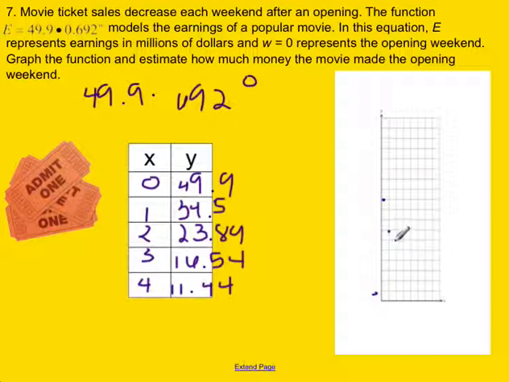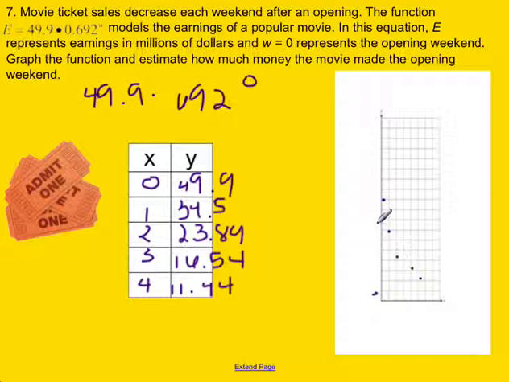And then for 23, here's 30, and then 25, and then 23 is going to be about here. Then we're going to go to 16, so here's 20, and then 16 is going to be just above 15, and then 11 is going to be just above 10.